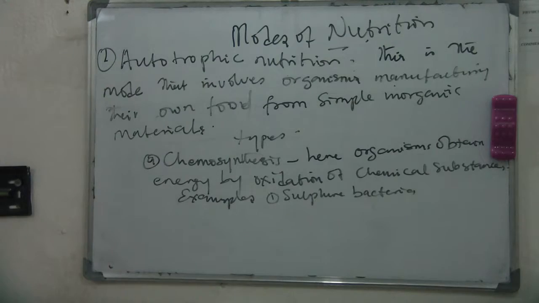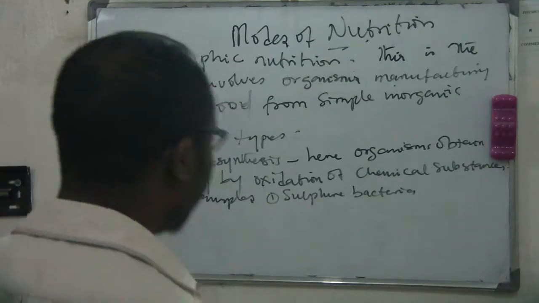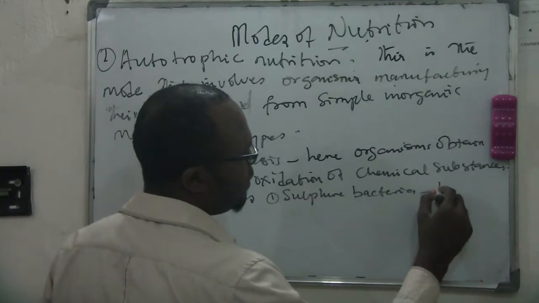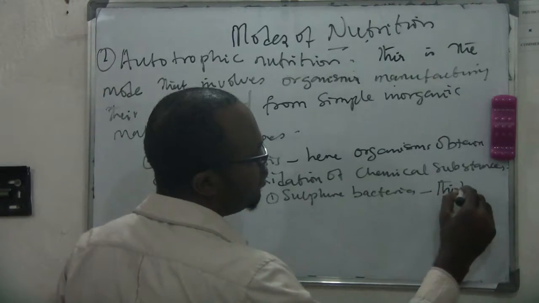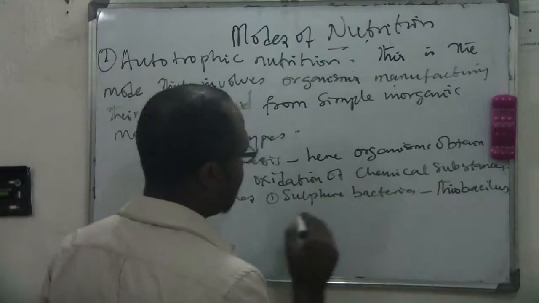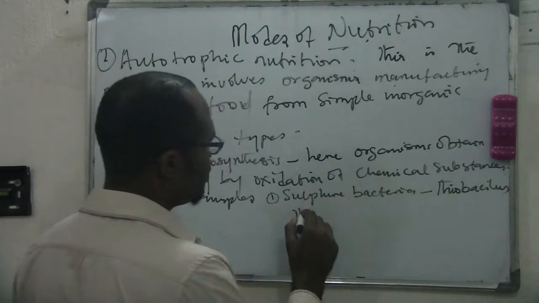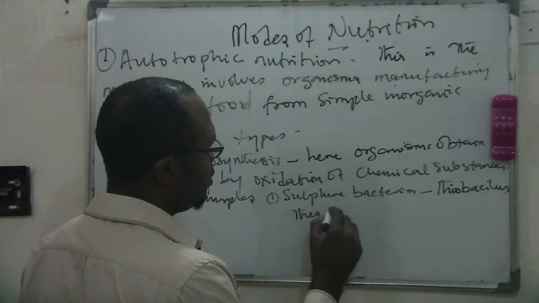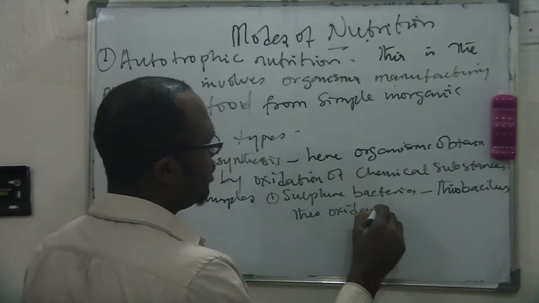The example is Thiobacillus thiooxidans.